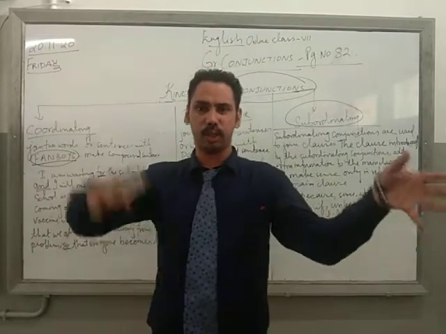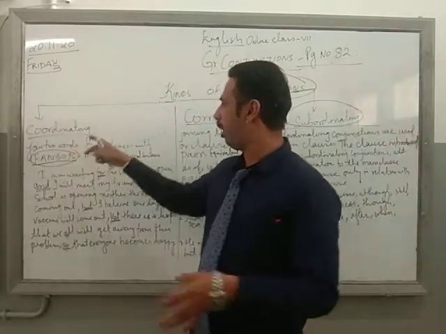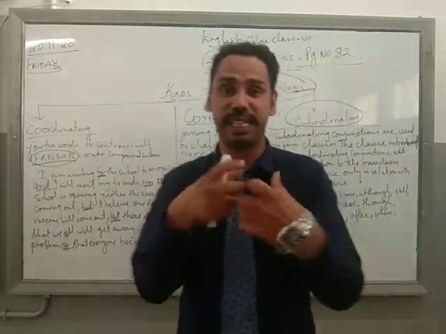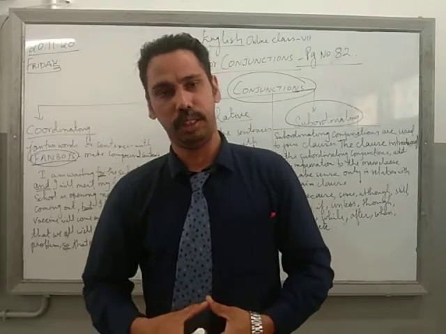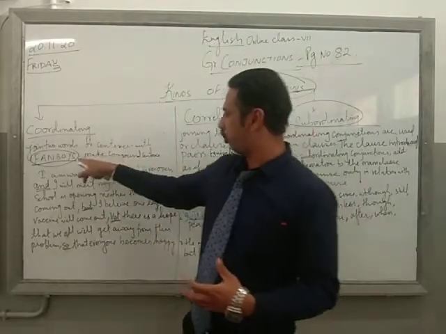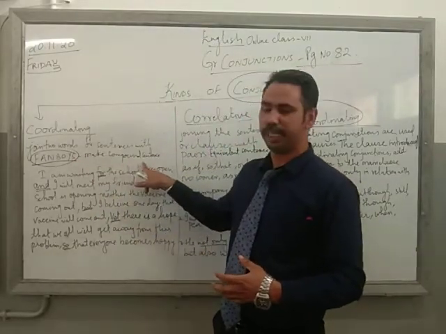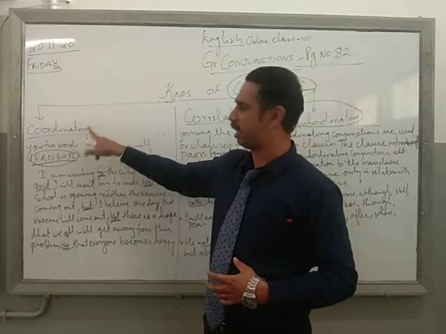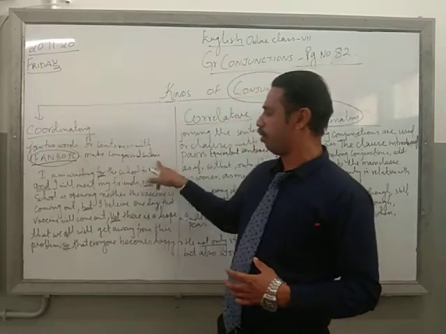If I want to join one sentence to another, we need coordinating conjunctions, with which we make a compound sentence. Right? When we add FANBOYS, it makes a compound sentence in coordinating conjunction. So to join 2 sentences, I need FANBOYS. It makes a compound sentence.